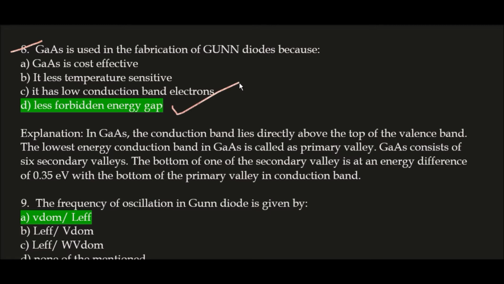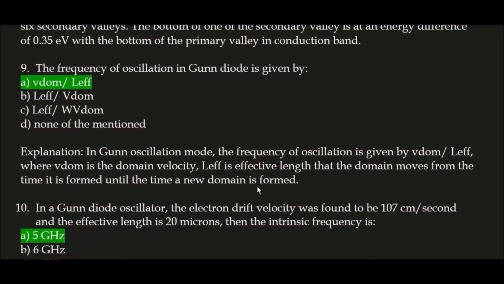In GaAs, the bottom of one of the secondary valleys is at an energy difference of 0.35 electron volt with the bottom of the primary valley in the conduction band. So in this way GaAs is used in the fabrication of Gunn diode because of the less forbidden energy gap present in GaAs. Okay. Next question.